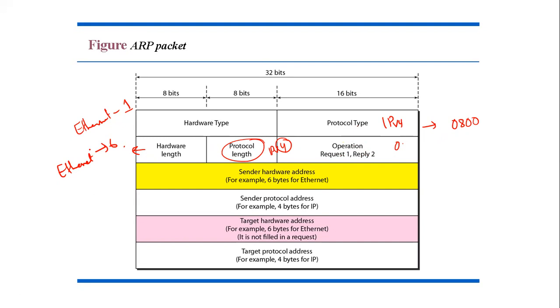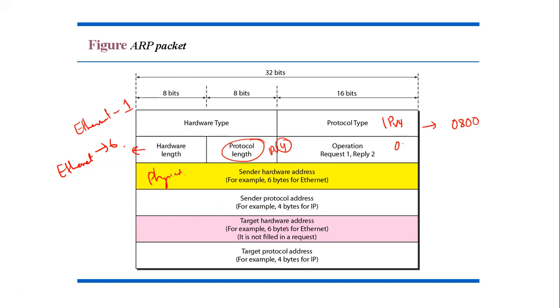Now the next is the sender hardware address. Hardware address is basically a physical address. This is a variable length field defining the physical address. Now we have the sender protocol address. This is the logical or IP address, and it is 4 bytes, or 32 bits, depending on the IP protocol. So if we are using IPv6, this length will change.